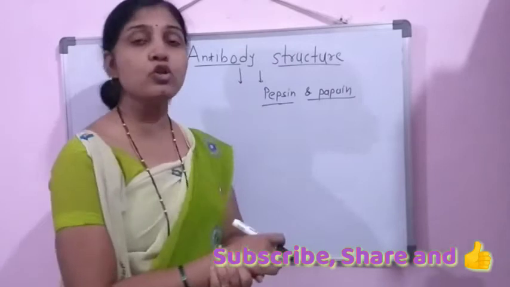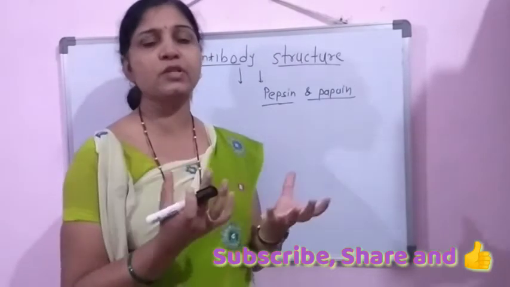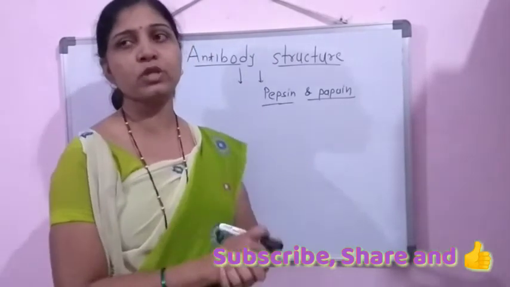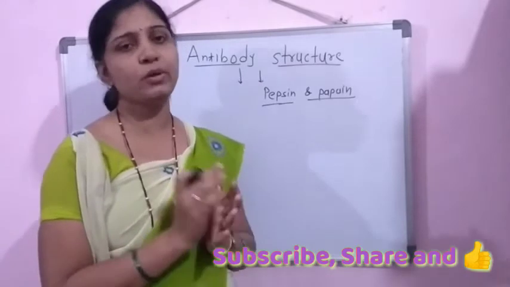These antibodies are also known as immunoglobulins, as they have the globulin structure and are a product of the immune cells, so the name is immunoglobulin molecules.